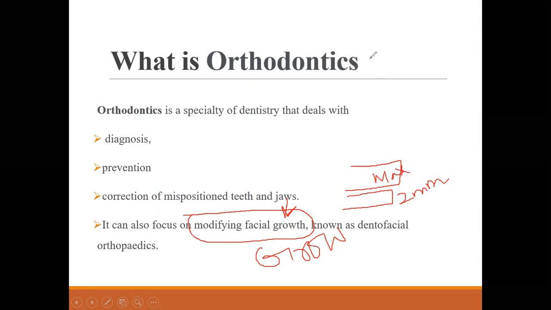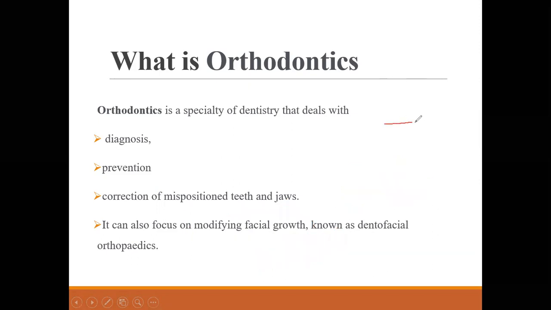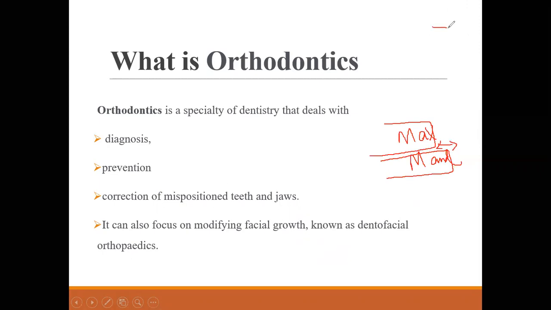But if the case is not so, the case is like this. Just one scenario I'm telling you: the maxilla is at its place, and here is the mandible which has gone forward. Instead of the maxilla being 2 mm ahead of the mandible, here the mandible is ahead of the maxilla. The normal position has to be maxilla ahead of mandible.